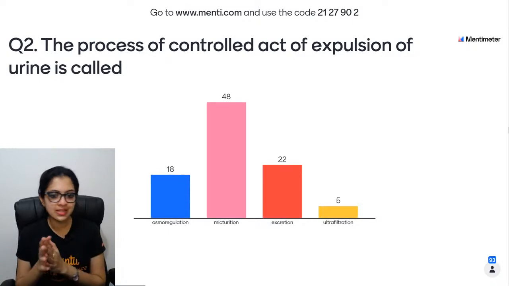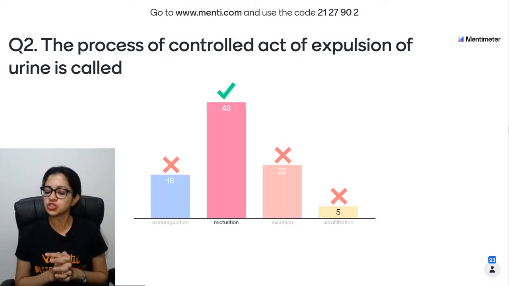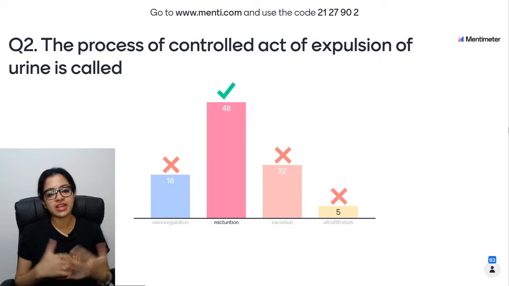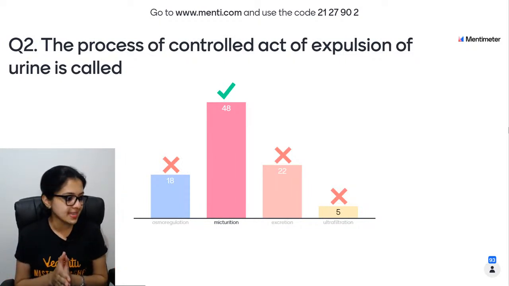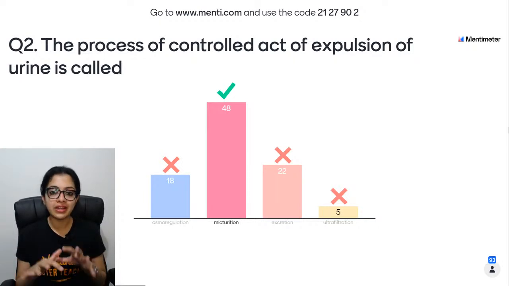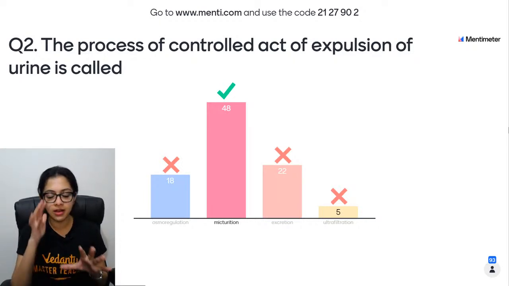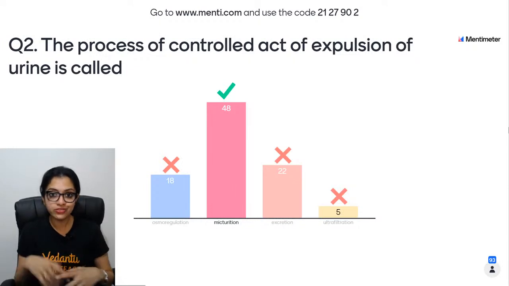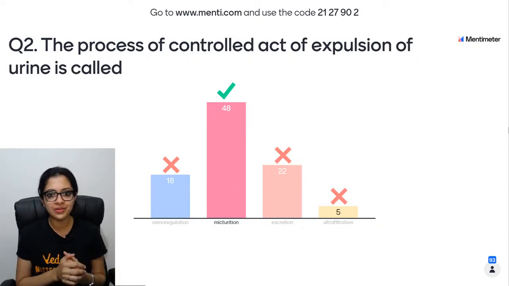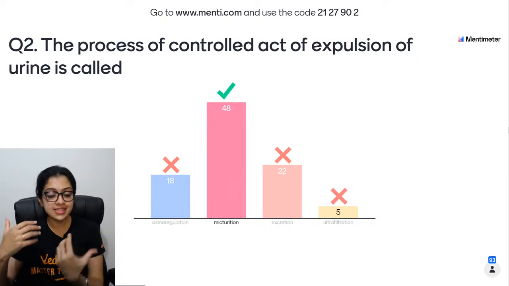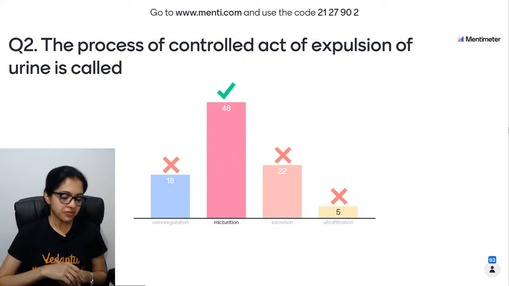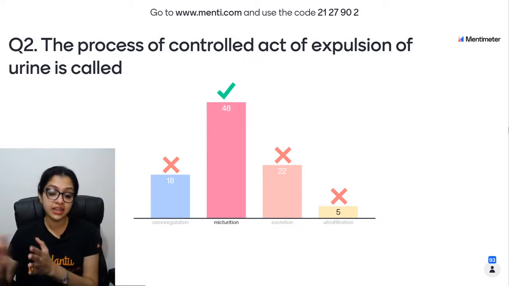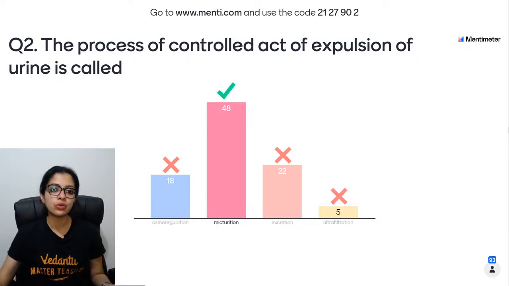Okay, I'm getting all sorts of answers. Children, the controlled act of expulsion of urine is called micturition. Osmoregulation is regulating the osmotic pressure, maintaining a balance of water and the mineral ions in the body. And excretion has a lot beyond just osmoregulation and micturition, right? So that cannot be the answer. Ultrafiltration is just one step in urine formation.